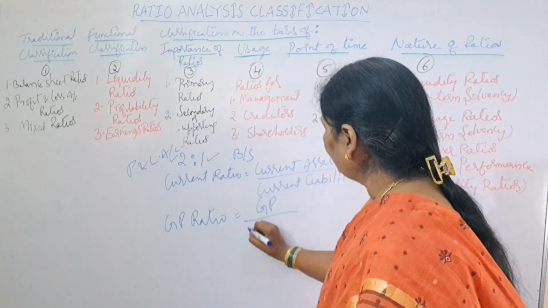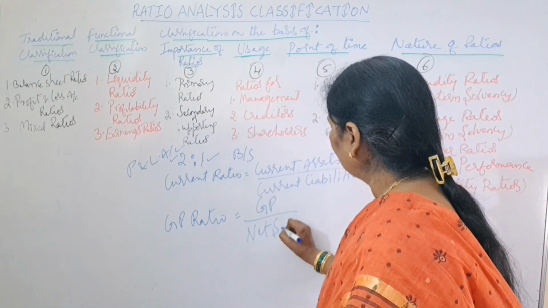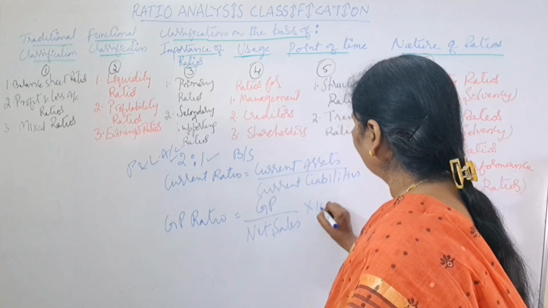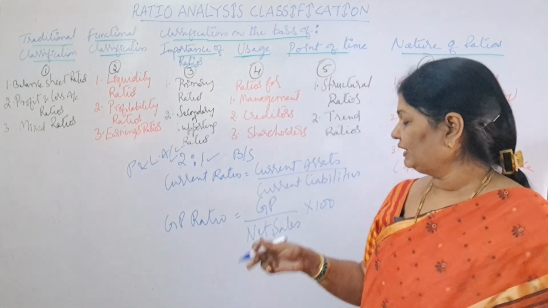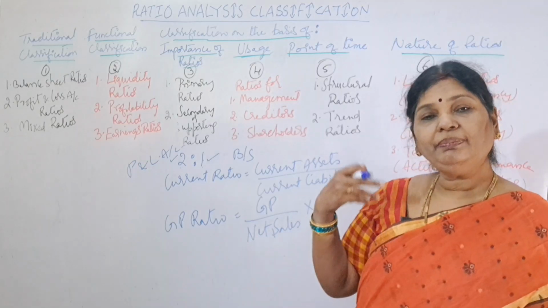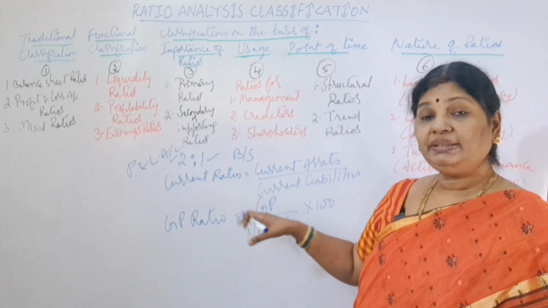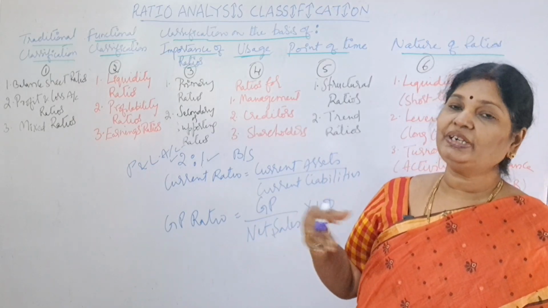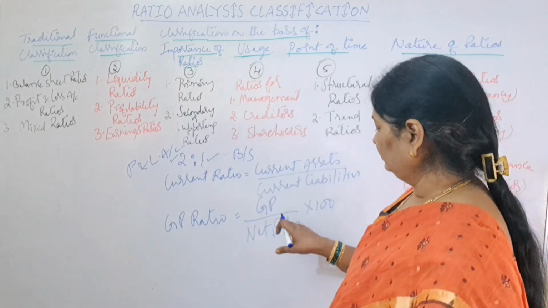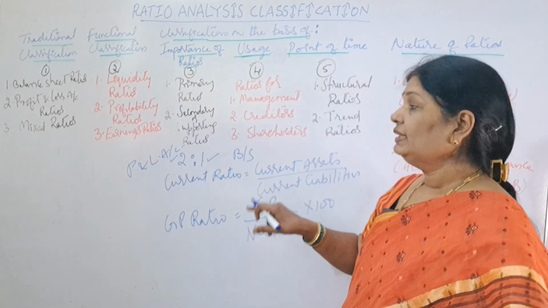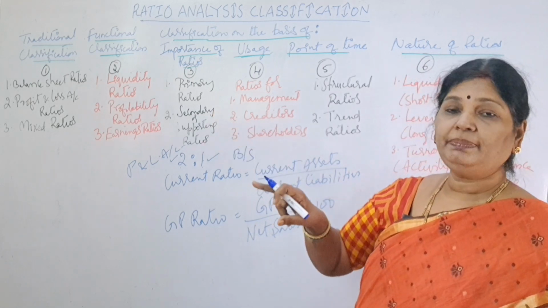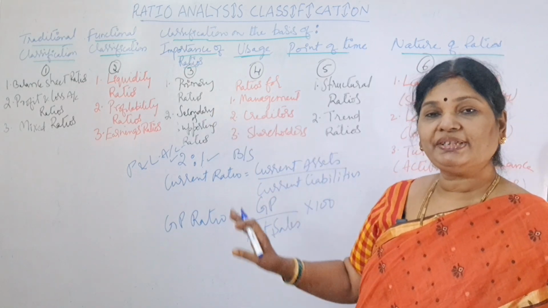Gross profit by net sales into 100. Gross profit you will get under the trading account, and net sales also come from the trading account. Just now I told you trading account means what? Income statement, right? So if numerator and denominator belong to the income statement, then those ratios are called profit and loss account ratios.